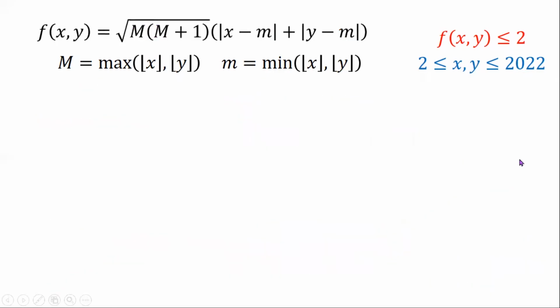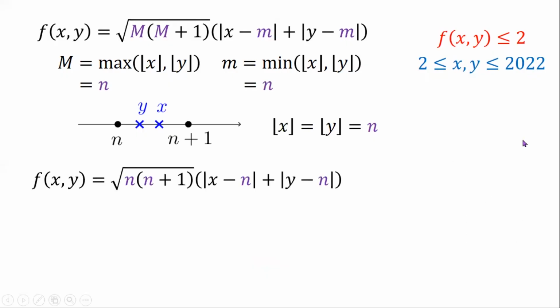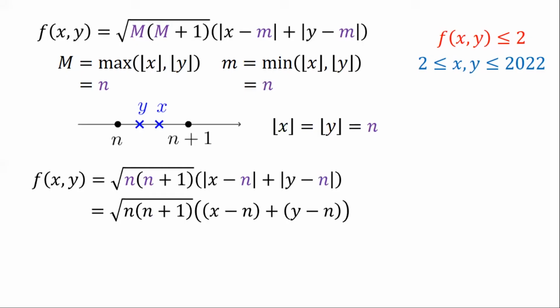All right. So now, let's say x and y are between n and n plus 1. So while x and y may not be equal, at least their floor function values are both n. So big M and small n are both going to be n, and you can infuse that into the function. All right. And then again, just like before, x and y are greater than or equal to n. So you can drop the absolute value bars.